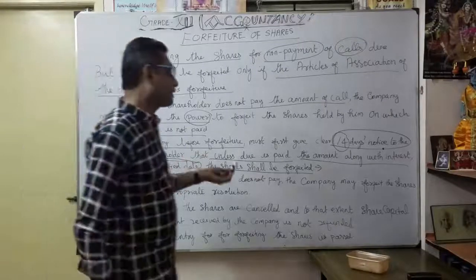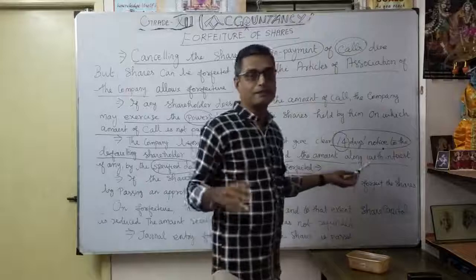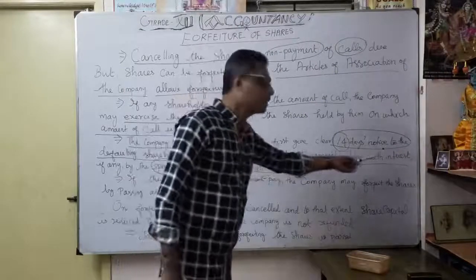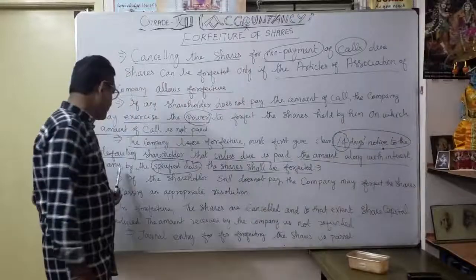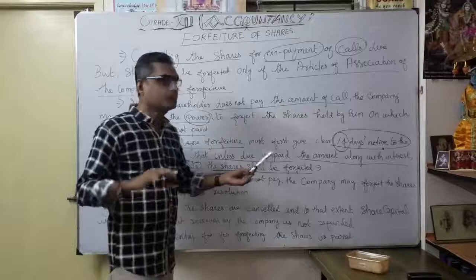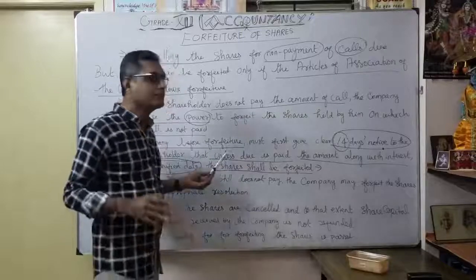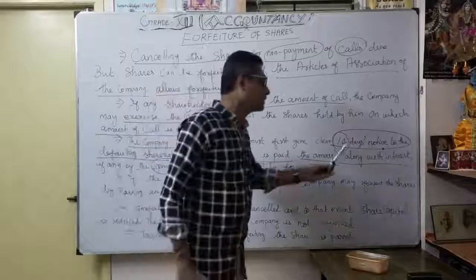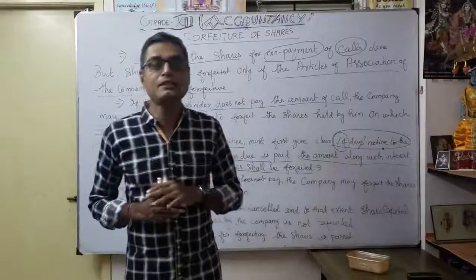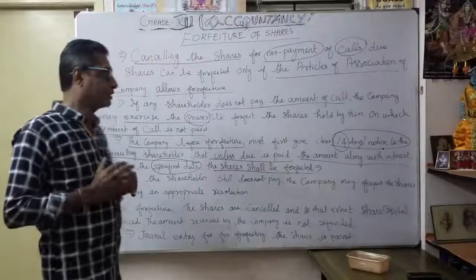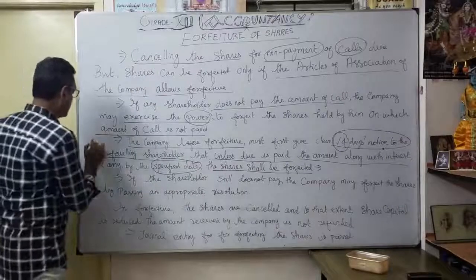Otherwise, what will happen? They will keep whatever amount was already paid, whether application or allotment. Correct? That's what they are mentioning here: the amount along with the interest, if any, by the specified date, otherwise the shares shall be forfeited. That's why, here is the situation when the shares can be forfeited. That's why the 14 days is a very, very important time for the shareholder who has defaulted on calls. This point is very, very important.